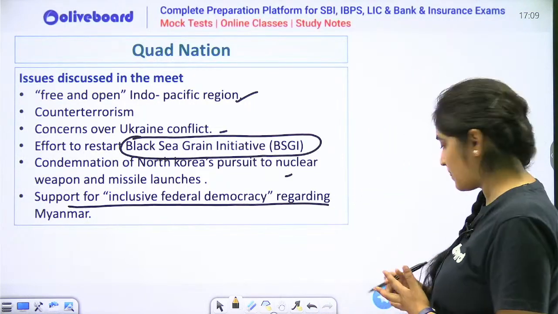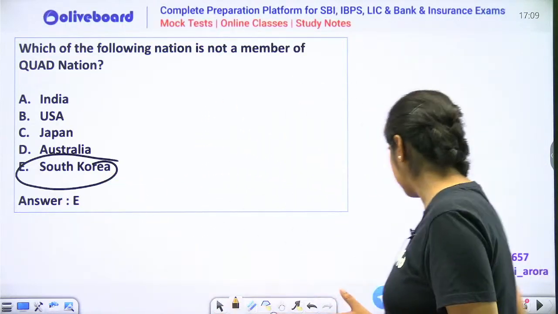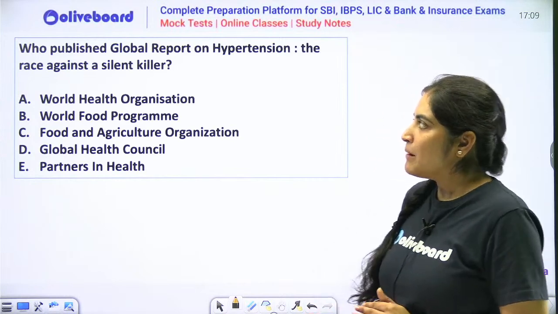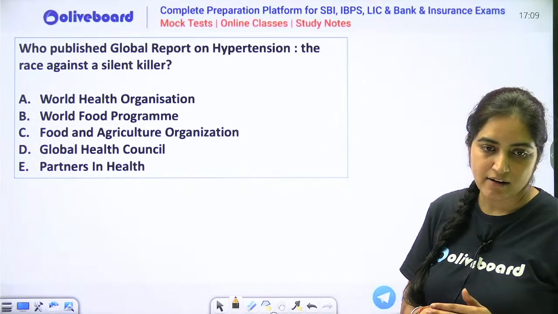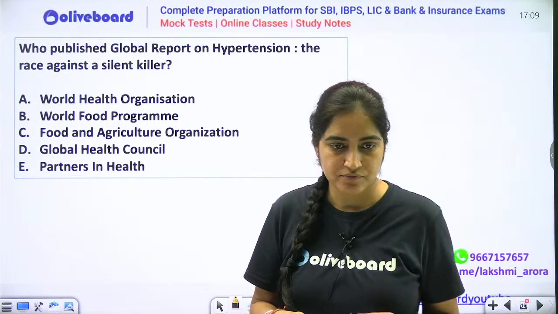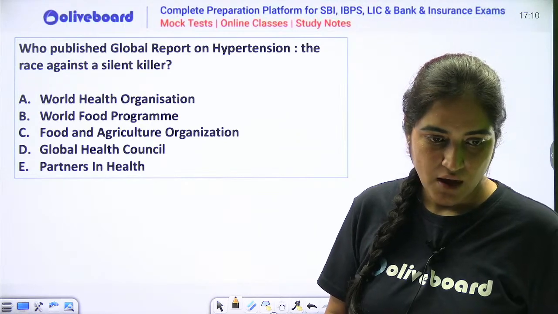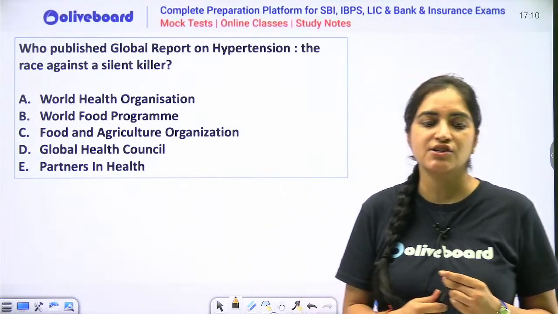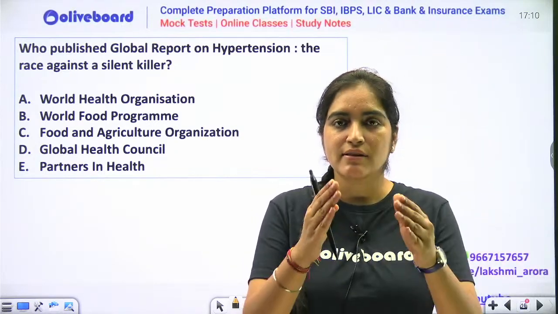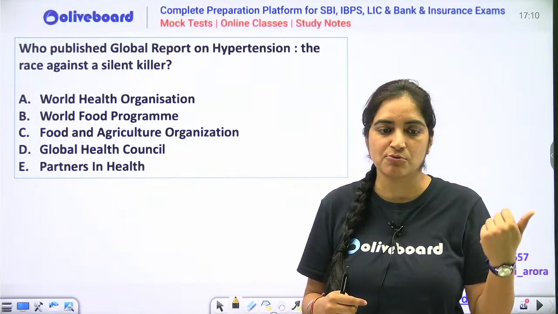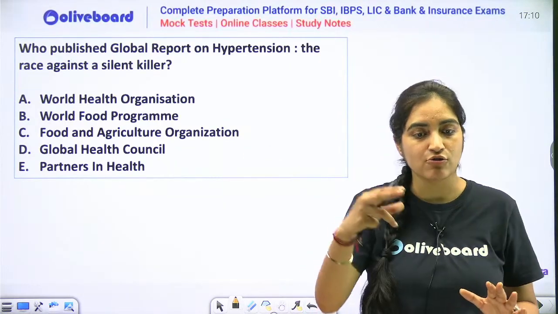Okay. Next thing. The correct option is option number E. Who published Global Report on Hypertension, the Race Against a Silent Killer? Who has published this report? Very good, Kansan. Black Sea Grain Initiative is about that no one should block Black Sea. जो Black Sea है, that is a major source of your grains transport. तो उसको कोई block ना करे. That is what this says. ताकि food security impact ना हो दूसरी countries की.